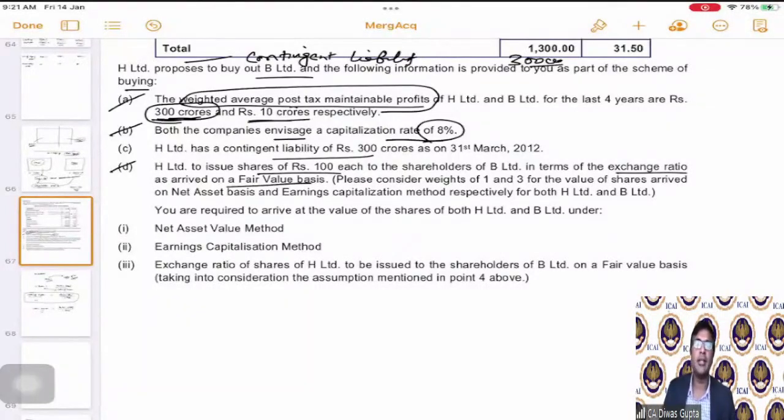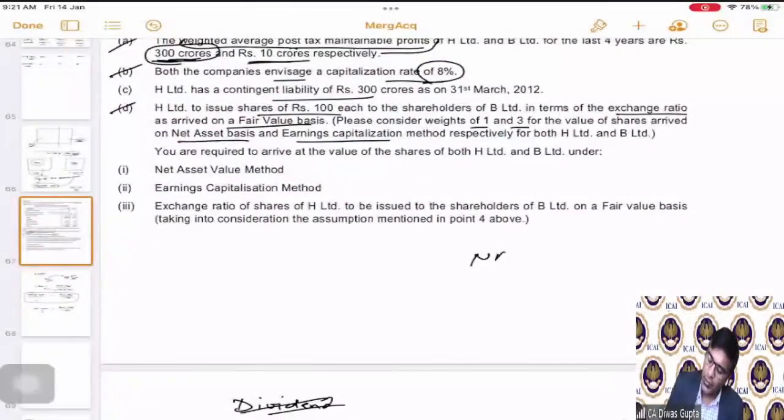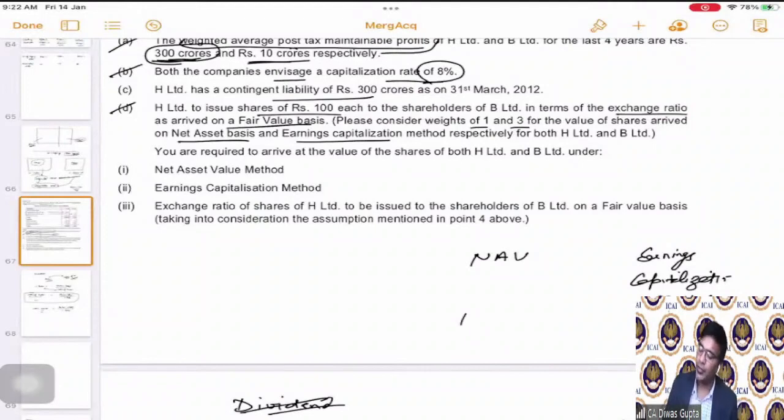Now, what is that fair value basis? They are saying that please consider weights of 1 and 3 for the value of shares arrived on net assets basis and earnings capitalization method. So you follow two methods, NAV and earnings capitalization method. Put a weight of 1 on this and a weight of 3 on this, and arrive at the total fair value. What would be the fair value?